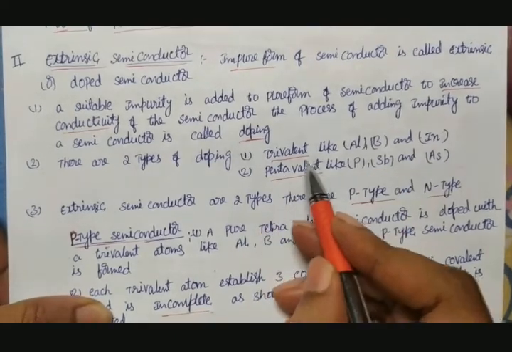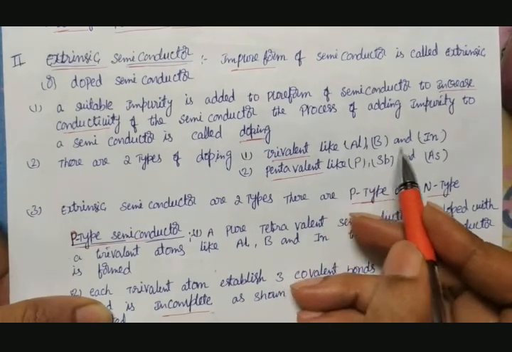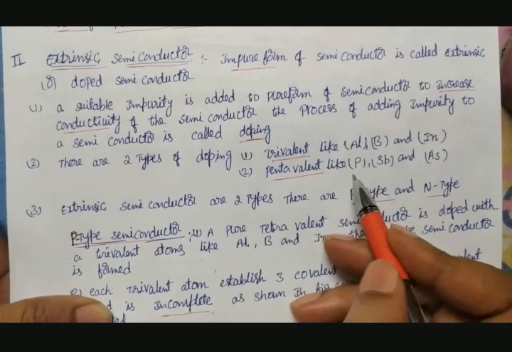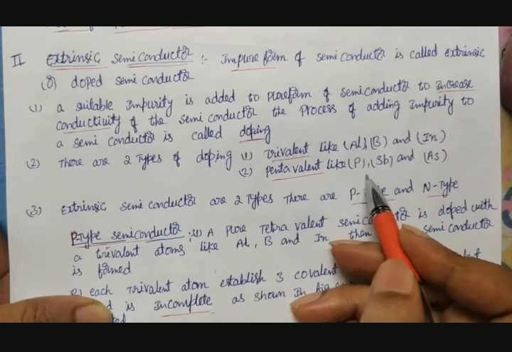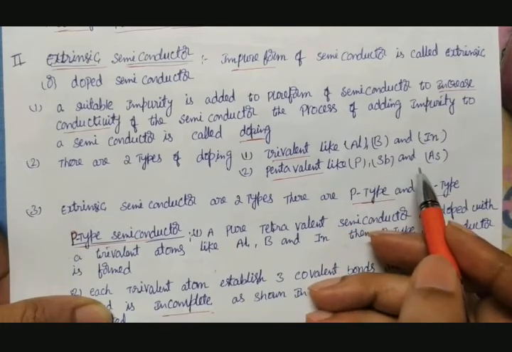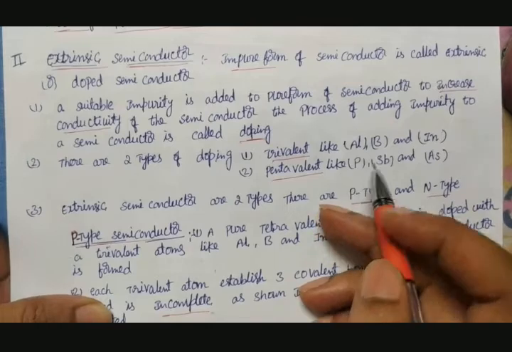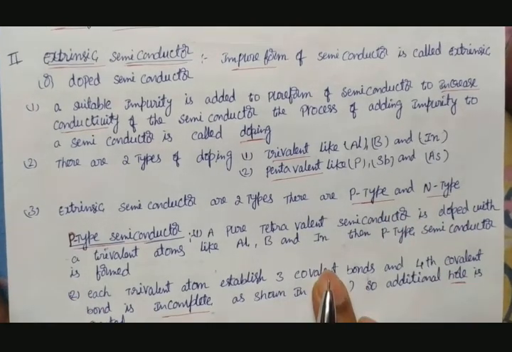These are trivalent. You see, in the outermost orbit, aluminum, boron and indium have only 3 electrons. Pentavalent means these materials, phosphorus, arsenic and antimony, have 5 electrons in the outermost orbit. That's why they are called pentavalent, and these are trivalent. Actually silicon is tetravalent, with 4 valencies in the outermost orbit.